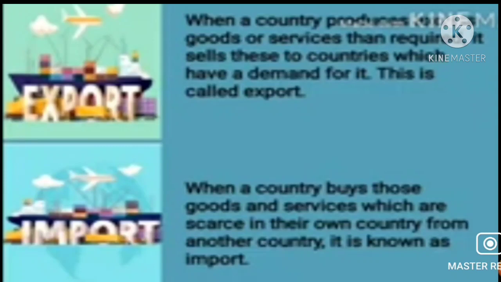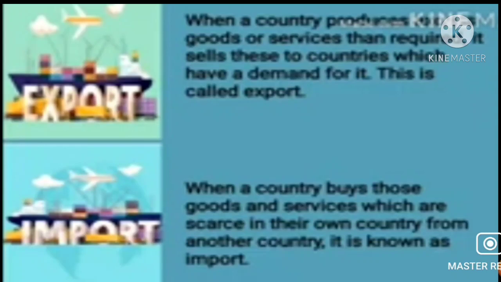Now, when a country buys from another country those goods and services which are scarce, or very less in their own country, it is known as import.